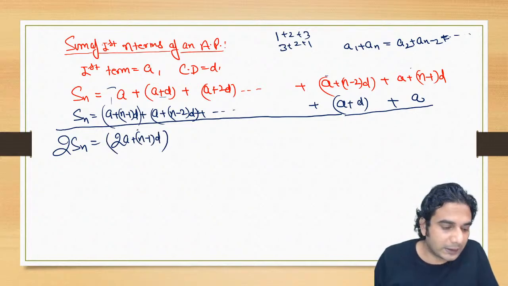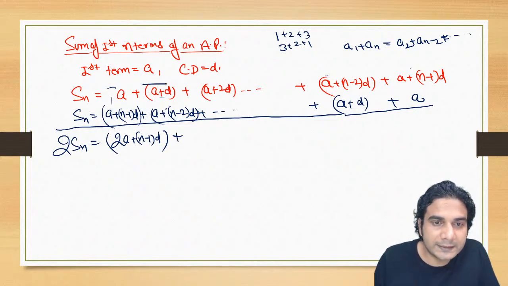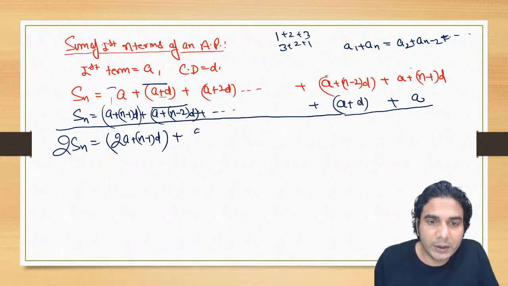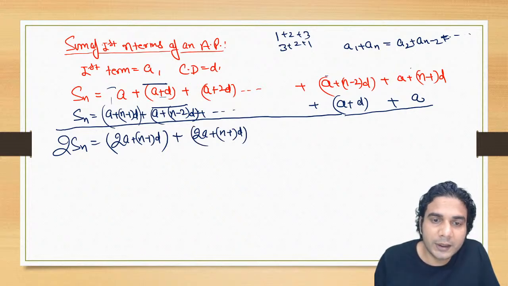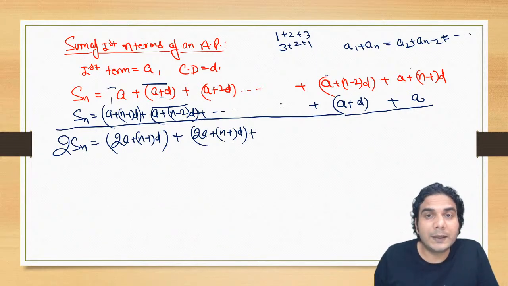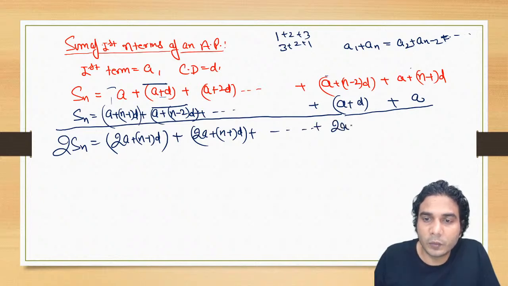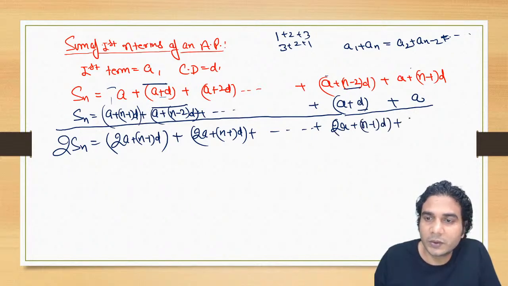This is first plus last. Now add these two terms, second and second. If you add these two, it is going to be again 2A plus (n minus 1) into D. So all the terms will now become 2A plus (n minus 1) into D. If you add these two terms, this will also become 2A plus (n minus 2)D plus D, so this is (n minus 1) into D. And the last term is also 2A plus (n minus 1) into D.